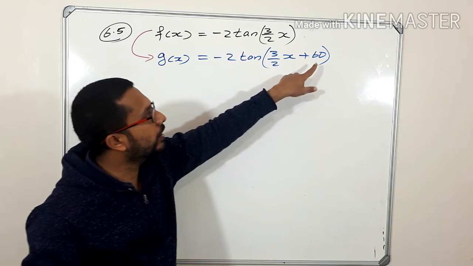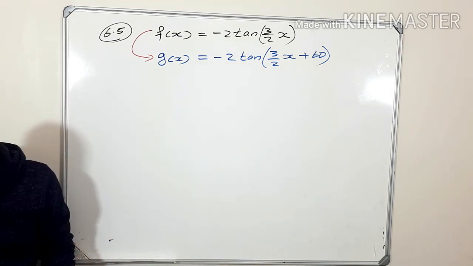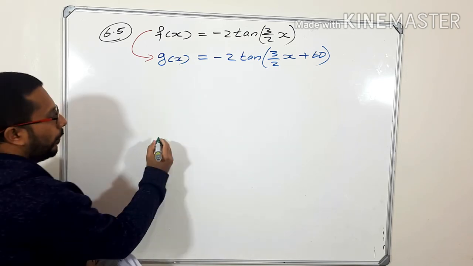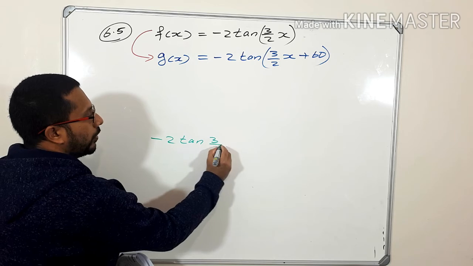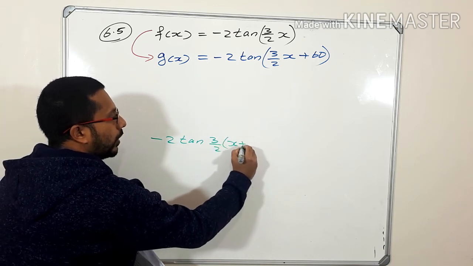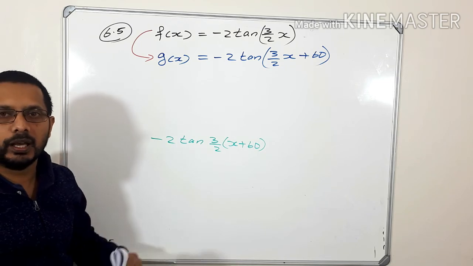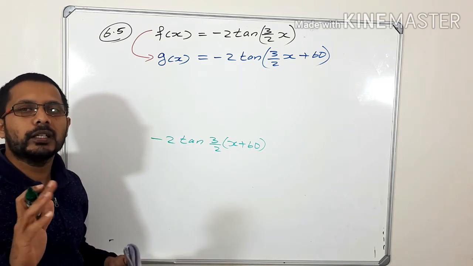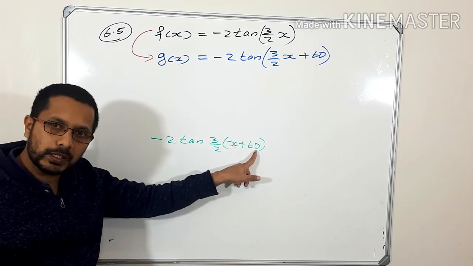If it is 60 degrees to the left, they are supposed to write it like this: minus 2 tan 3 over 2, then x plus 60. If it is like this, you are right that it is 60 degrees to the left, because this x value is plus 60.